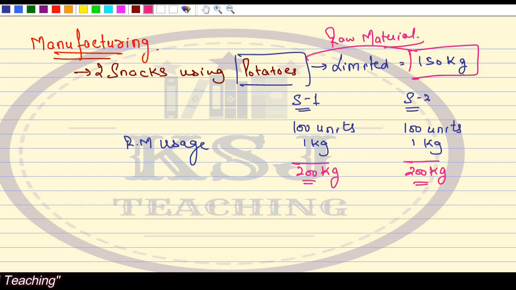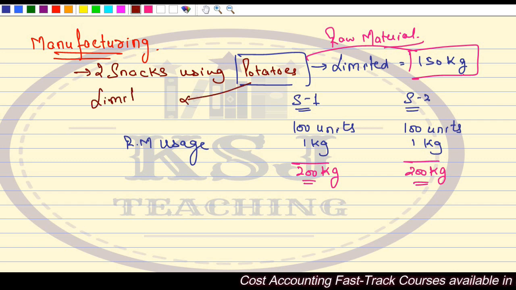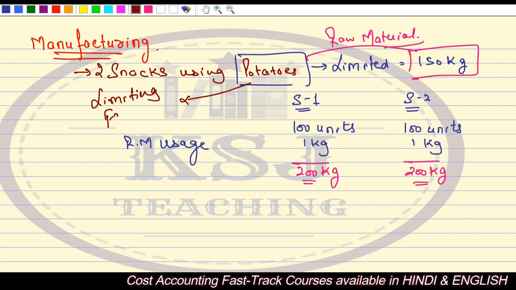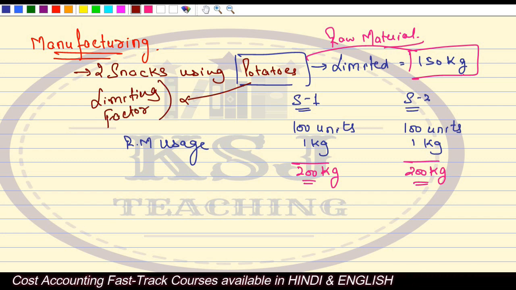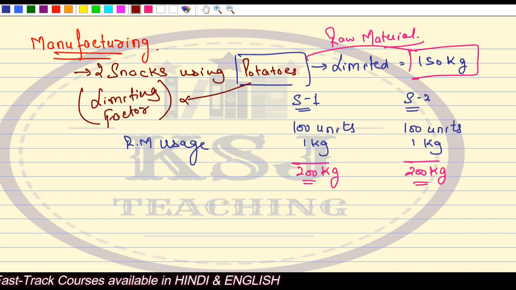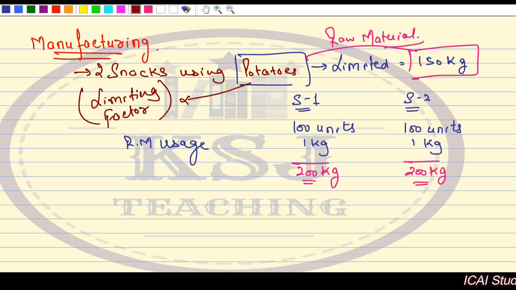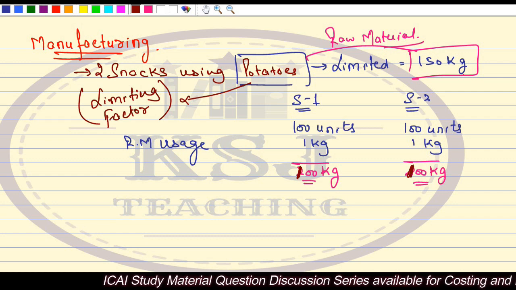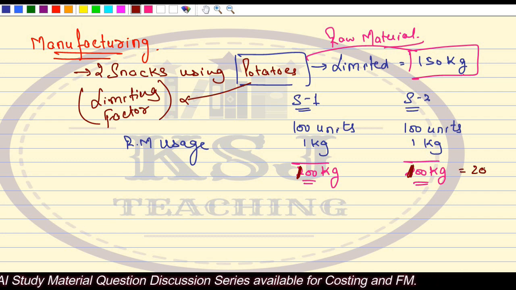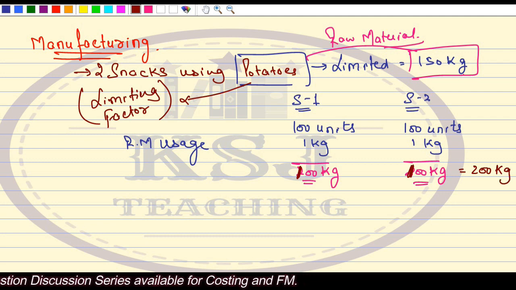Key factor or limiting factor means I have a limitation on the availability of the raw material, that is potatoes, 150 kg, whereas I need, sorry, this is 100, this is 100, not 200. Total 200 kg I require, but I have only 150 kg.